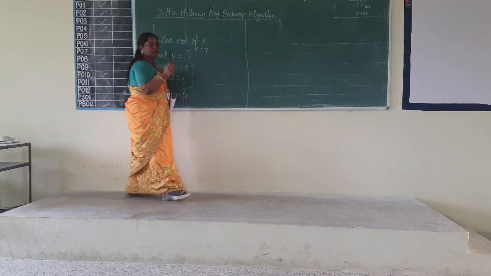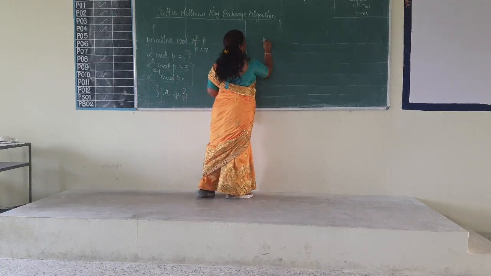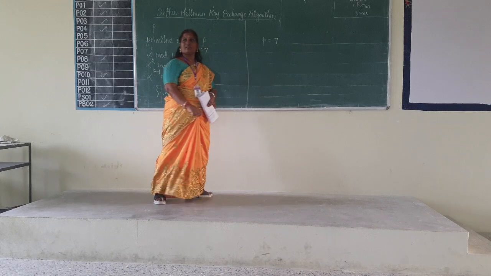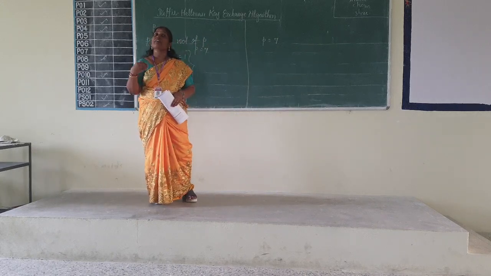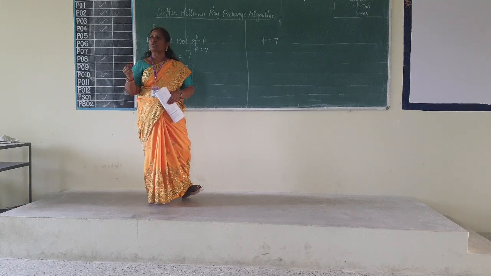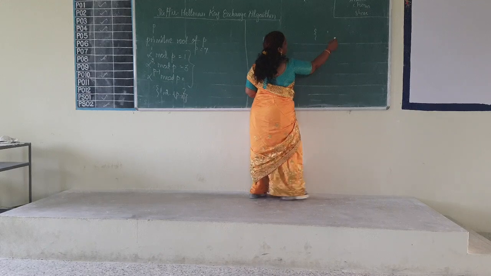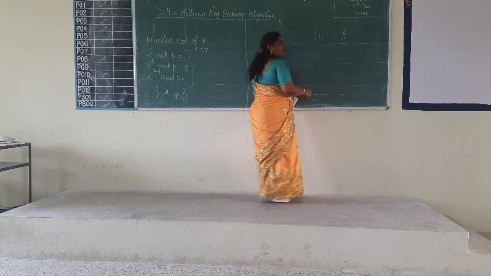So we'll take one simple example here. Suppose I take p is equal to 7. I will have to check each and every number. Which number can be a primitive root of 7? Okay. So suppose I consider roughly from 1.